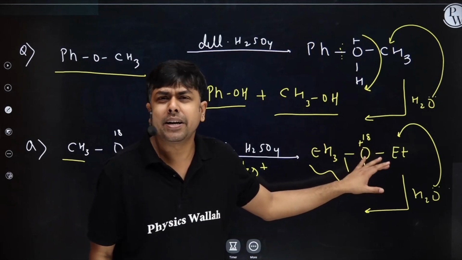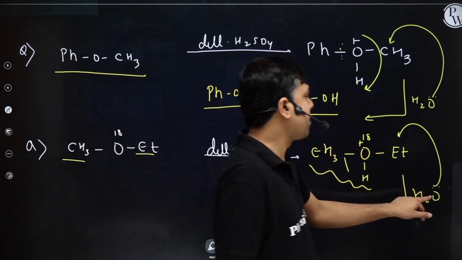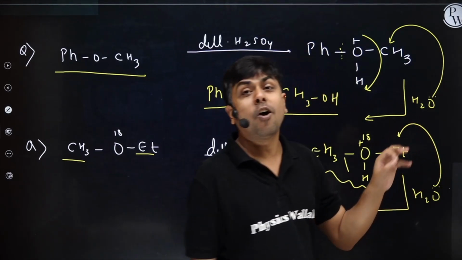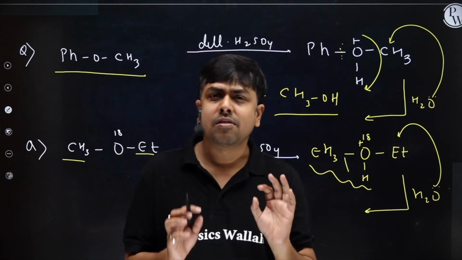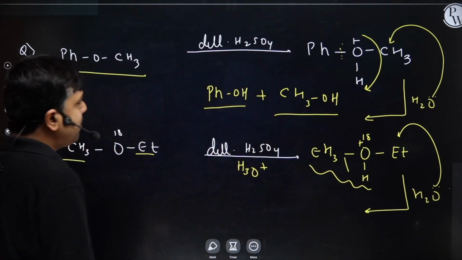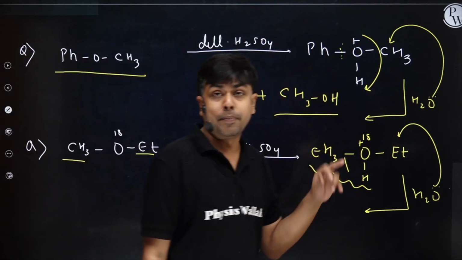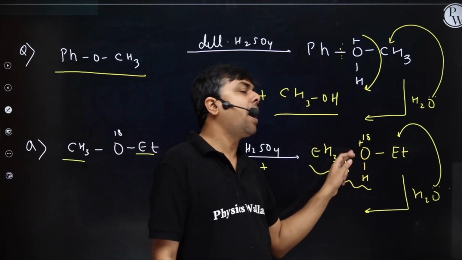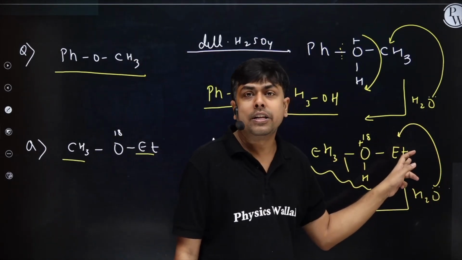It can act as a better leaving group, right? So can I say water molecule is going to attack on the ethyl part? Here in this particular case, simply check leaving propensity. Here the leaving ability of Me, that is methyl O18H, is much better as compared to ethyl O18H. So water molecule will attack on the ethyl part.